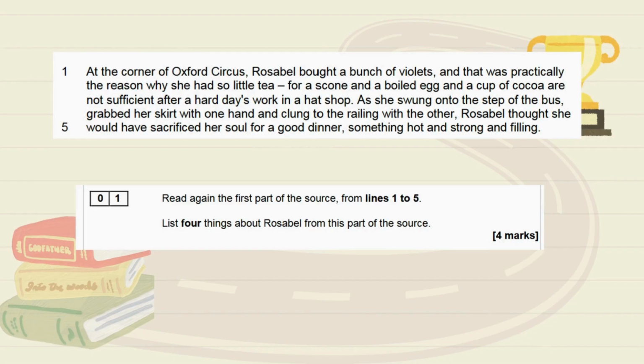Question 1 then says, read again the first part of the source from lines 1 to 5. List 4 things about Rosabelle from this part of the source. So when I've put this extract here, I've purposely just screenshotted lines 1 to 5. So you have to list 4 things from any part of this extract here. So what I'll do is I'll give you 1 minute to have a go at answering this question yourself. So you guys pause the video and press play when you're ready to check the answers.